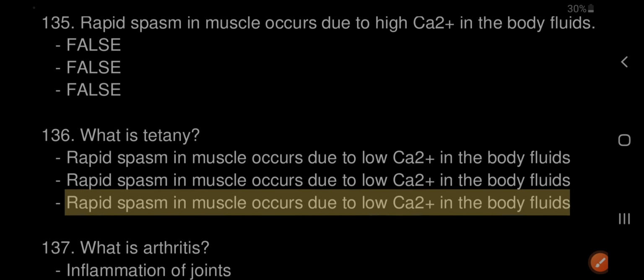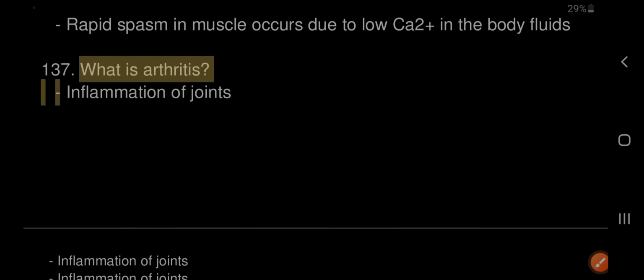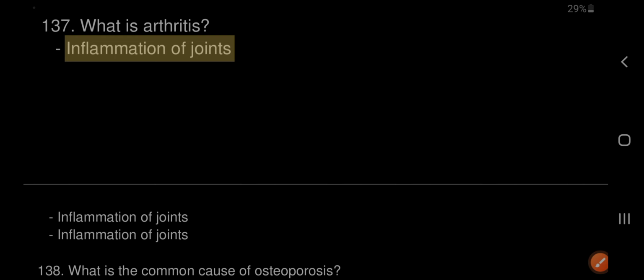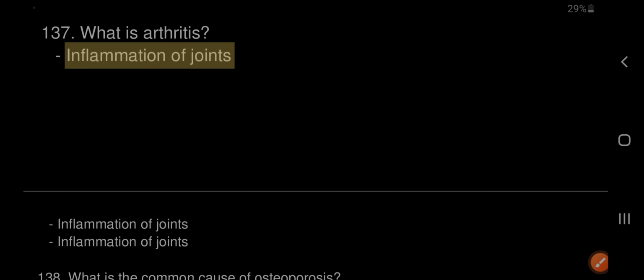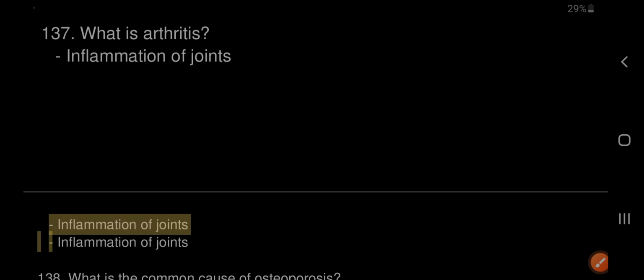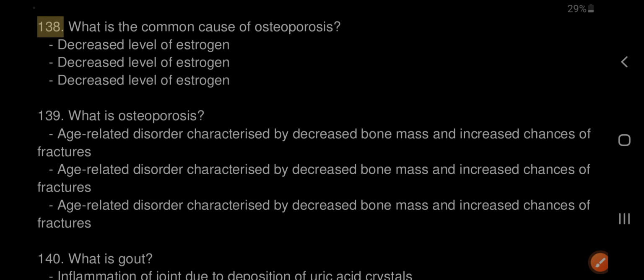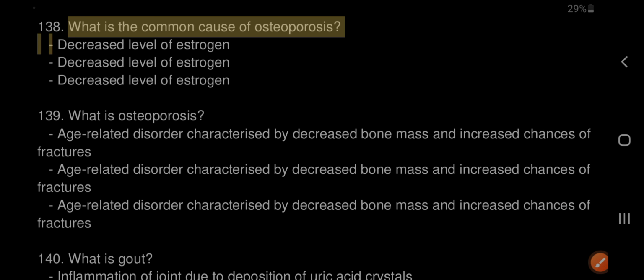137. What is arthritis? Inflammation of joints. 138. What is the common cause of osteoporosis? Decreased level of estrogen.